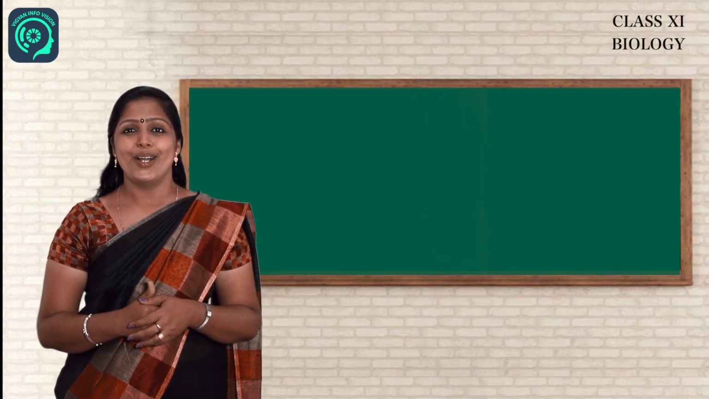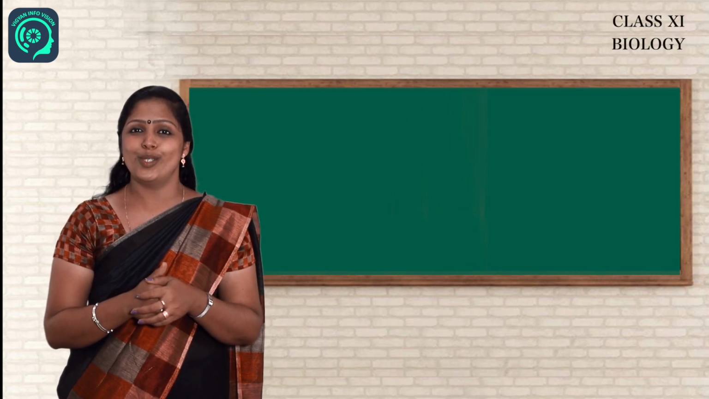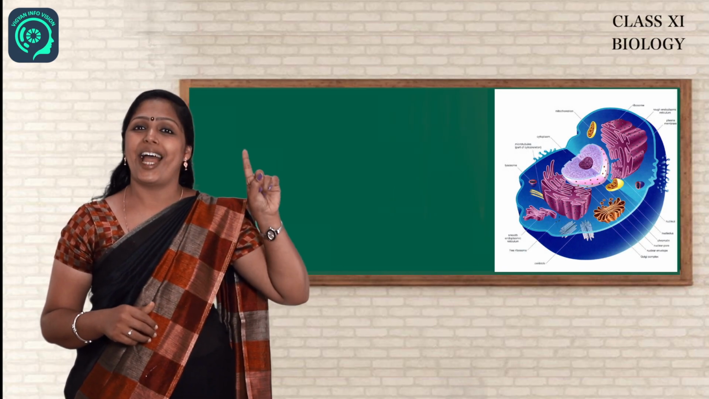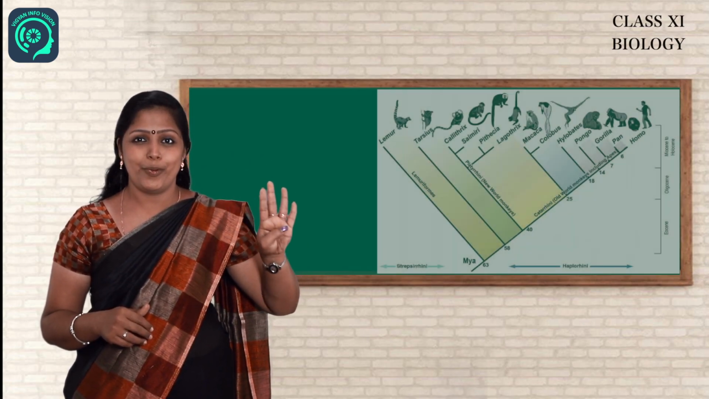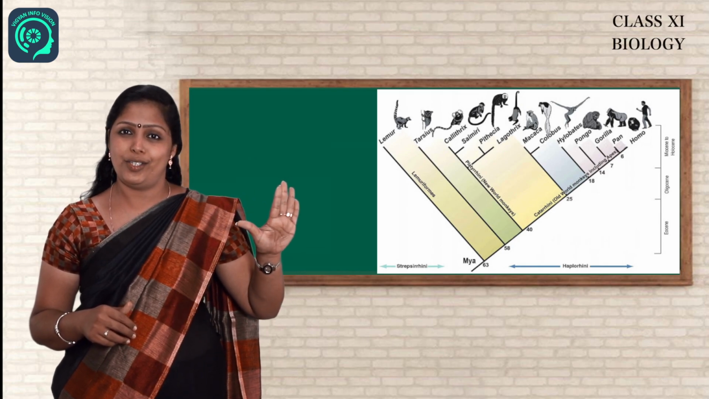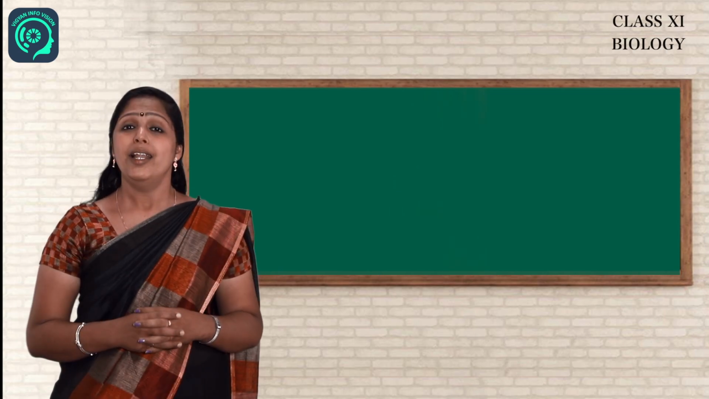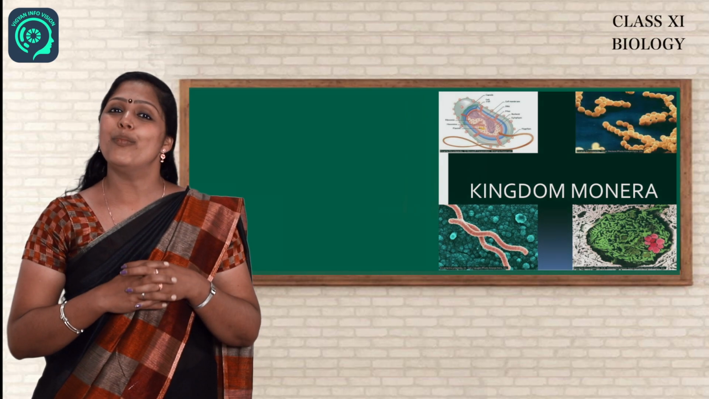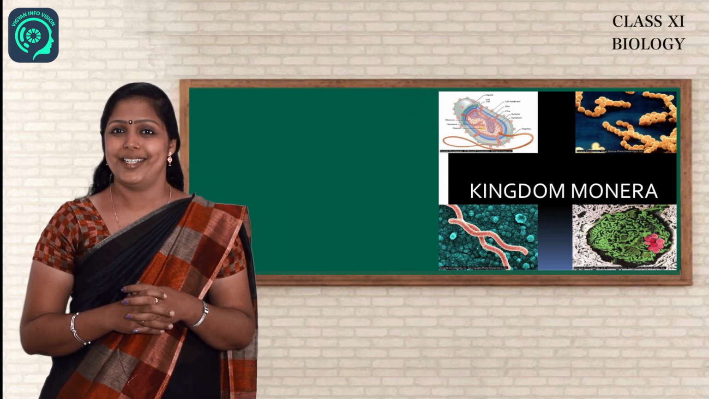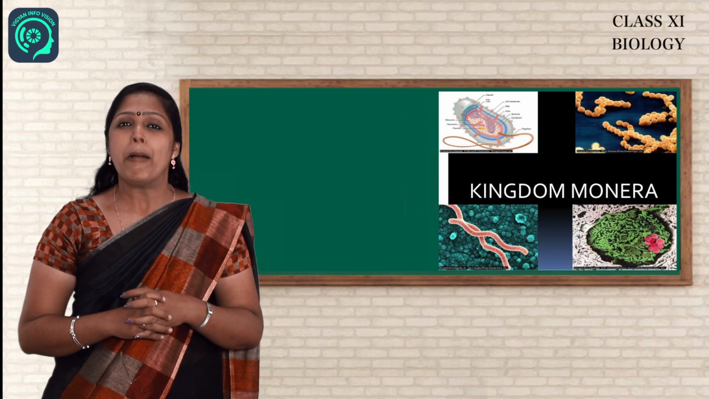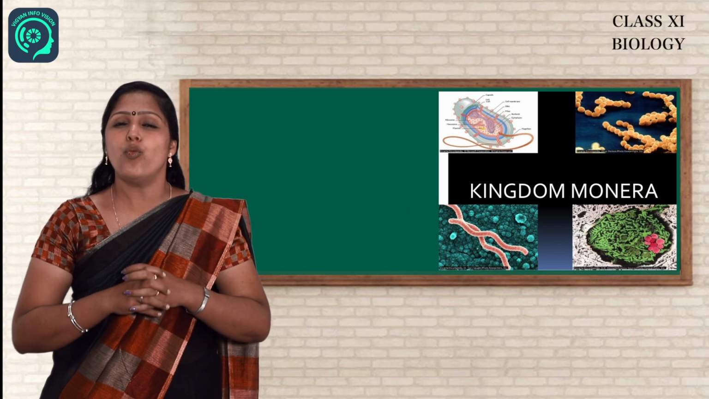Certain criteria used for classifying the five kingdoms include cell structure, thallus organization, mode of nutrition, mode of reproduction, and phylogenetic relationship. Let us discuss one by one in detail. Let us discuss kingdom Monera. Kingdom Monera includes bacteria. The structure is simple but the behavior is complex, and it is seen in a wide